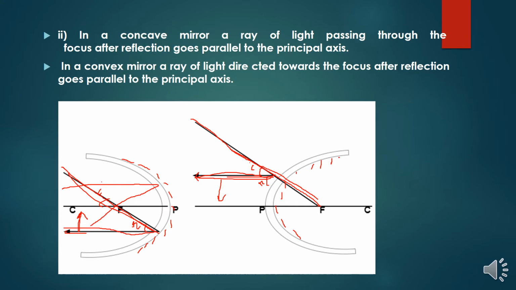But the second point says there is a ray which is coming and passing through the focus, and it is parallel to the principal axis, but it is below the axis, right? In the convex mirror it is opposite to that. Okay, we will discuss the